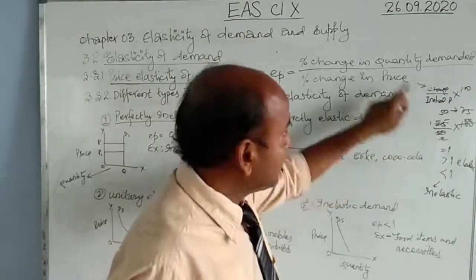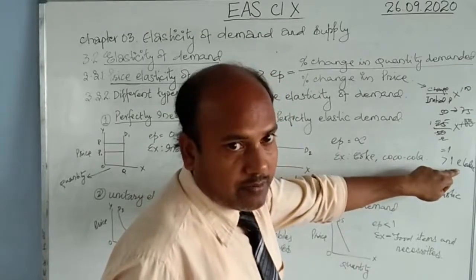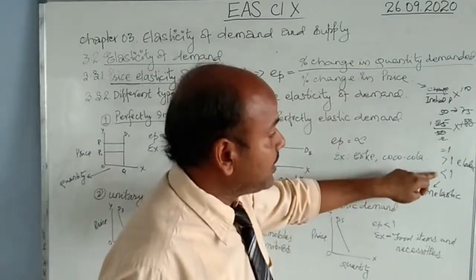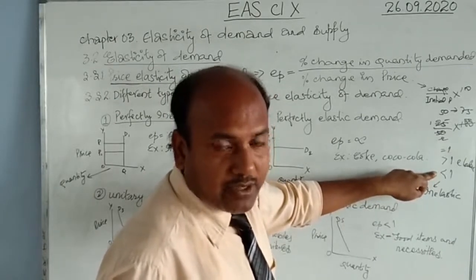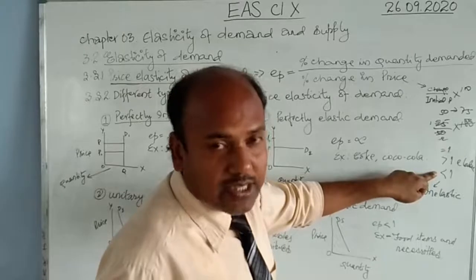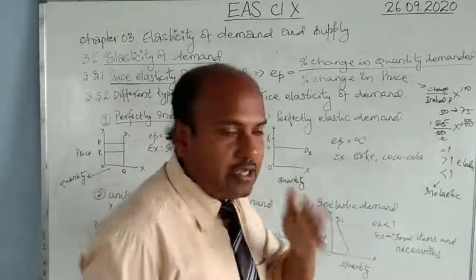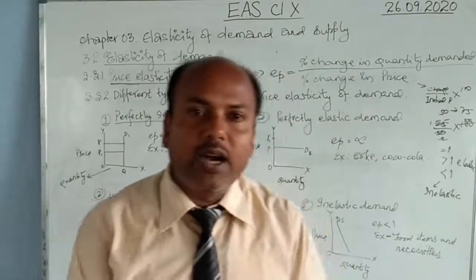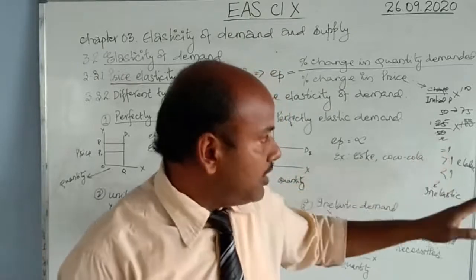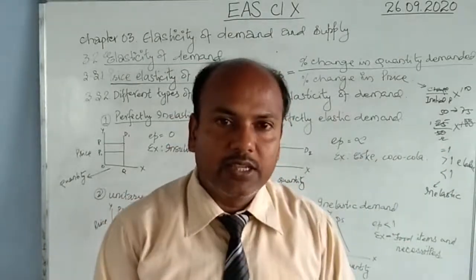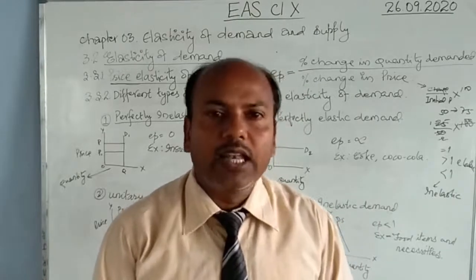That is, calculation will come, EP will come more than 1, and that is said to be elastic. But if the EP comes to less than 1, it means the change in demand was less and more was the change in its price. So hence it is called inelastic. Inelastic means the change in demand is less than the change in its price. So these are the three different measures you will get. Either it has to be equal to 1 or more than 1 or less than 1.